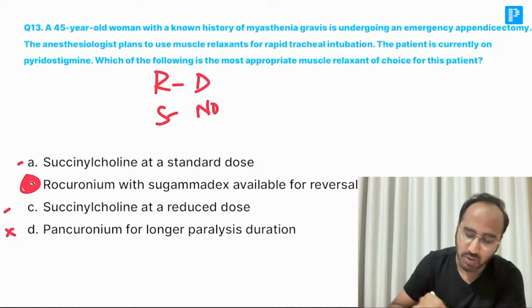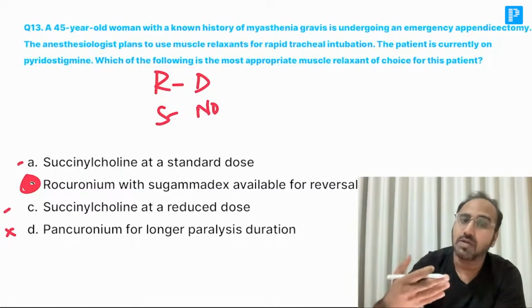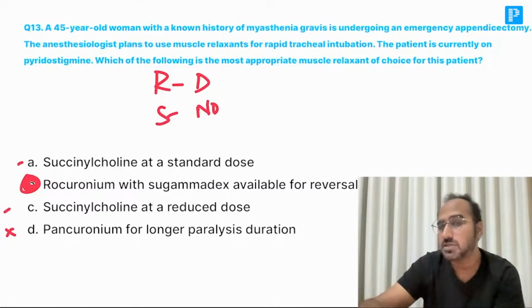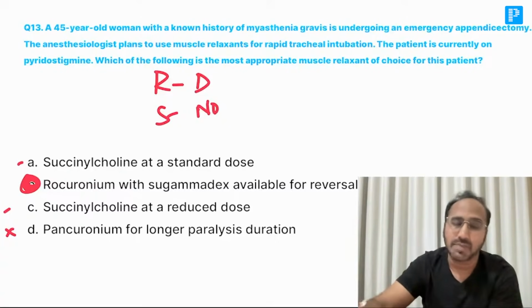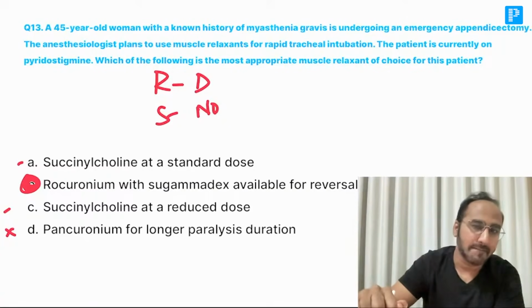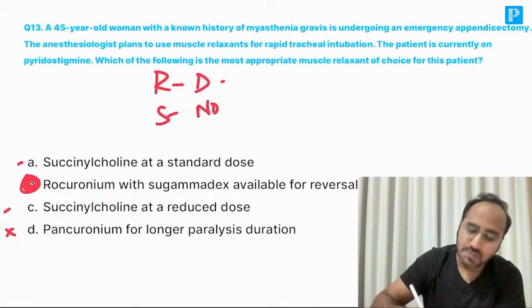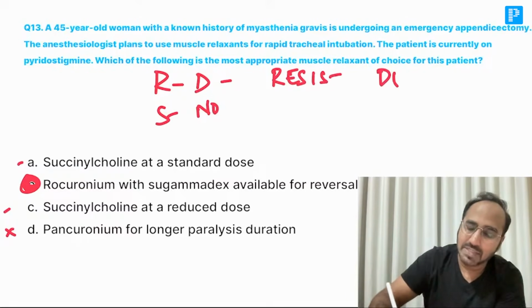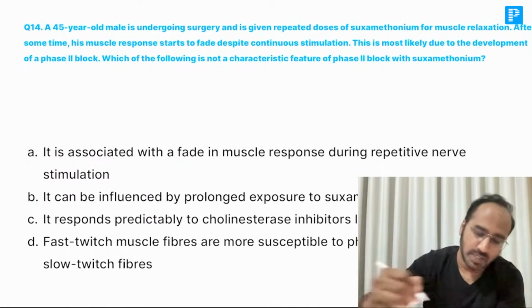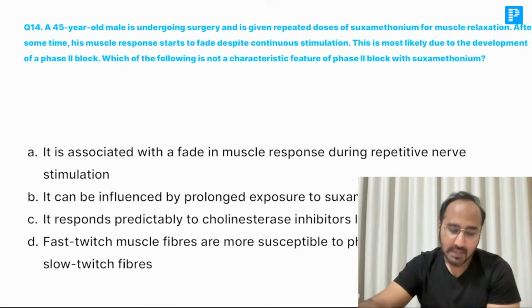The answer is rocuronium. Why? Because with rocuronium, we have a reversal agent called sugammadex, which can easily reverse the patient from the effect of rocuronium. So remember, these patients are resistant towards the depolarizing muscle relaxant and sensitive towards what, guys? Non-depolarizing muscle relaxant.